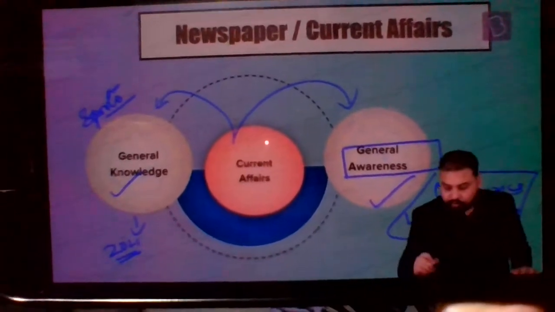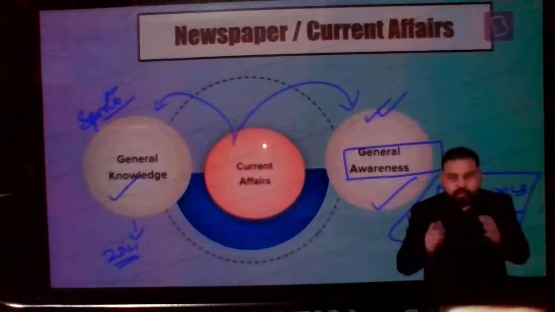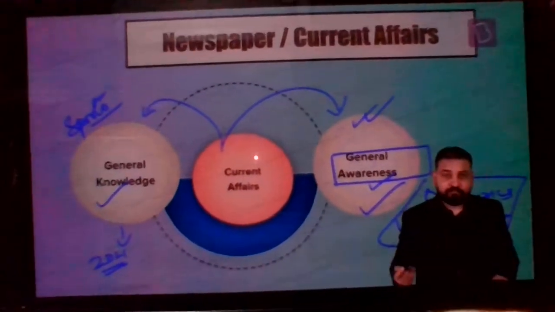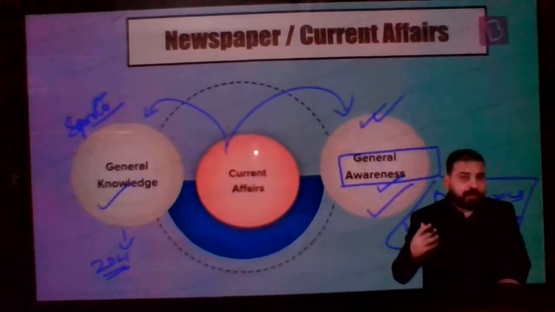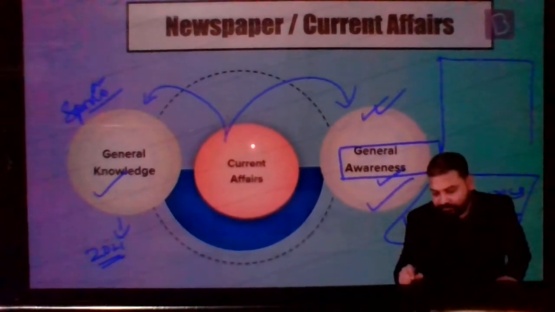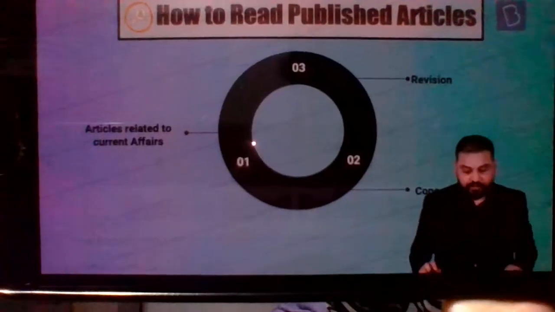But our focus usually, and more so, would be all the time on general awareness. You need to be aware of the facts that have come and you have to analyze those. So, how do you analyze a particular article? Let's say a particular article came in the newspaper. What do you do with that? So let me show you the method of doing that.